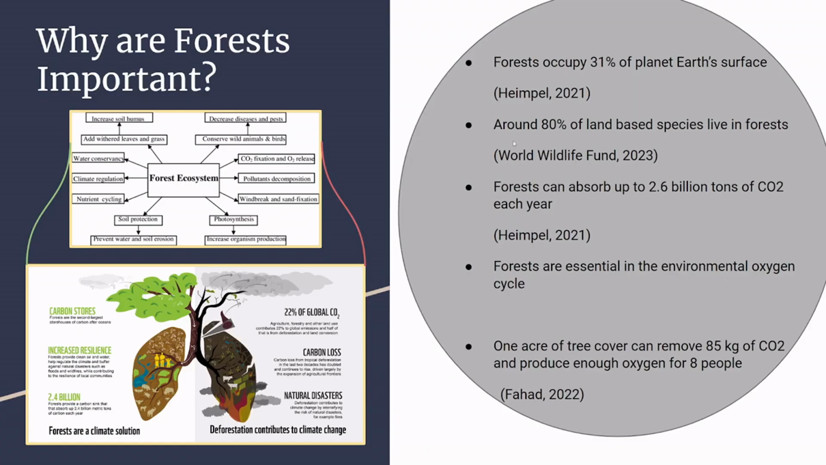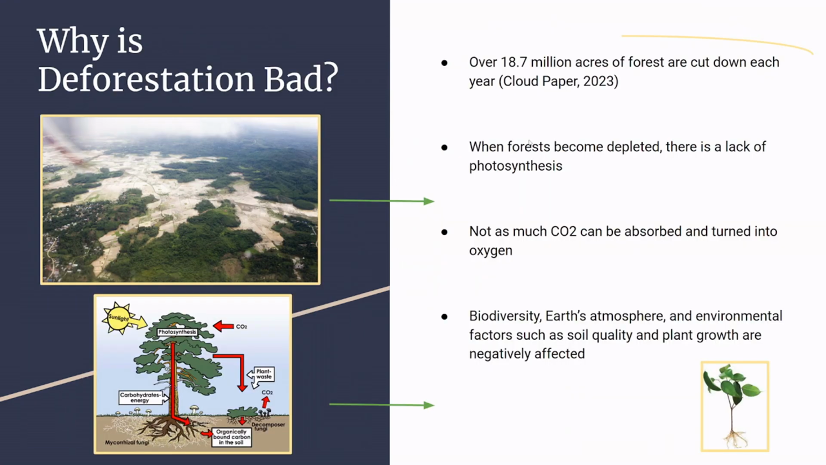Why are forests important? Forests are important for many reasons. Occupying 31% of Earth's surface, forests provide stable ecosystems for 80% of land-based species. Not only are forests one of the most widespread types of habitats, but they also play a key role in maintaining the atmosphere. Forests can absorb up to 2.6 billion tons of carbon dioxide every year and are essential in the environmental oxygen cycle. 1 acre of tree cover can remove 85 kilograms of carbon dioxide and provide oxygen for 8 people every day.